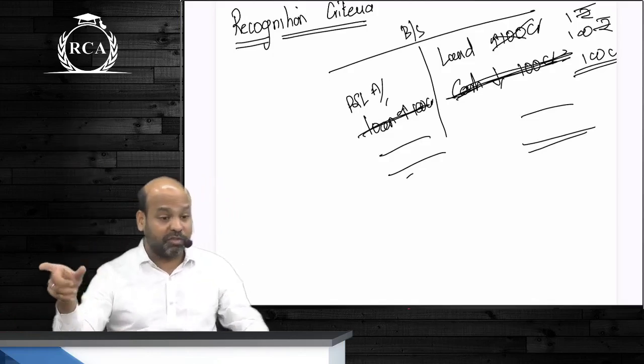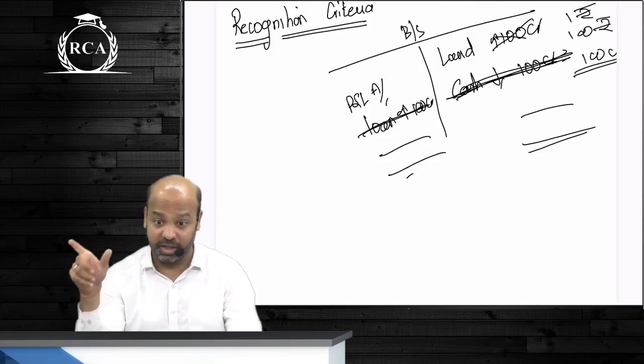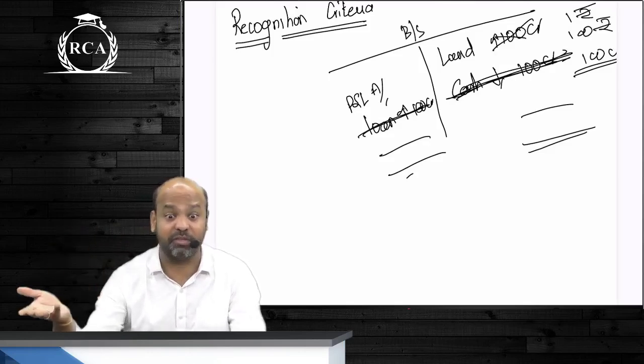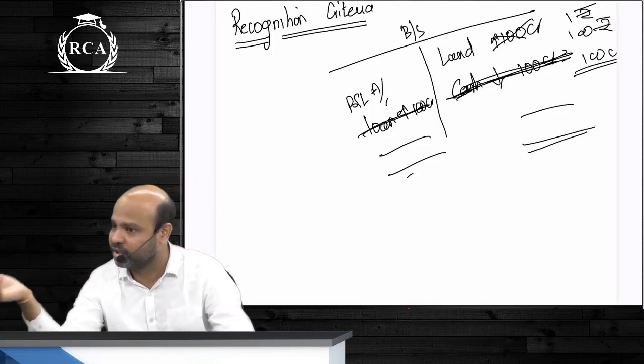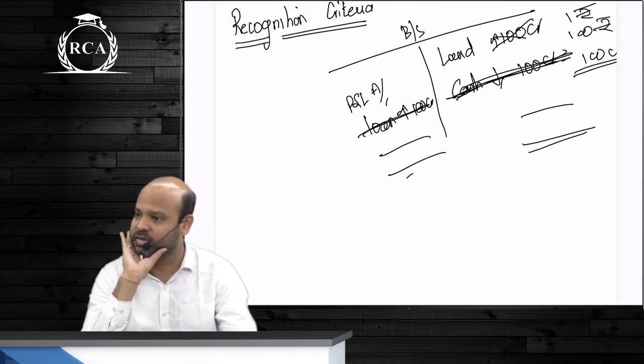Remember the example of stock of bottles left at a bar? Yes or no? What is the cost of that to the bar? We learned that it should be shown as an asset because we have control over it. Don't we have control over it? What is the cost of those bottles to the bar? 0.